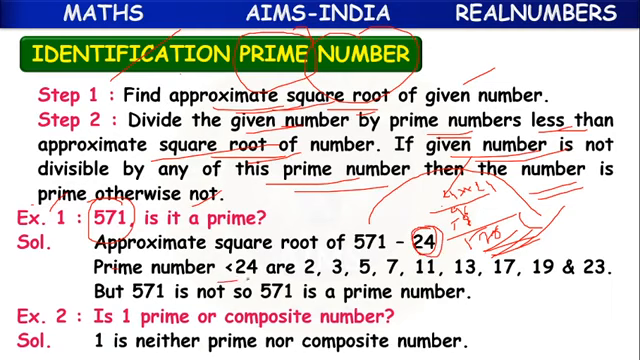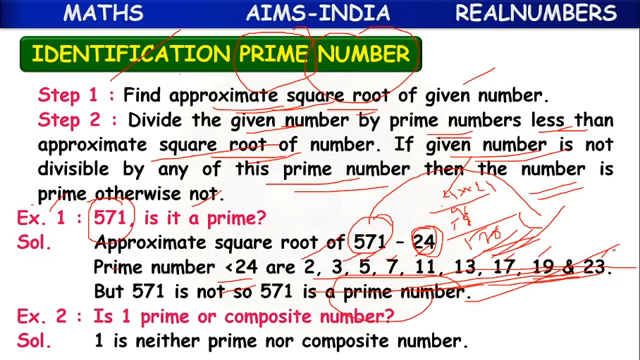Let's write the prime numbers less than 24. Starting from the beginning: 2, 3, 5, 7, 11, 13, 17, 19, 23. Here, 571 is not divisible by any one of these prime numbers. So it is a prime number.